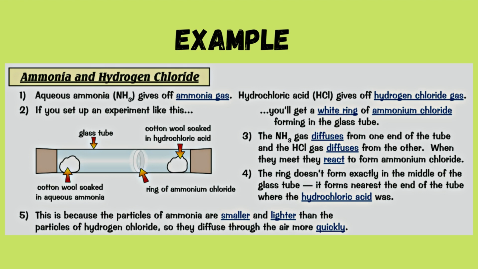The ring doesn't form exactly in the middle of the glass tube. It forms nearest the end of the tube where hydrochloric acid was. This is because the particles of ammonia are smaller and lighter than the particles of hydrogen chloride, so they diffuse through the air more quickly.